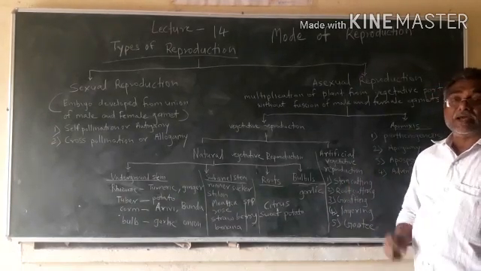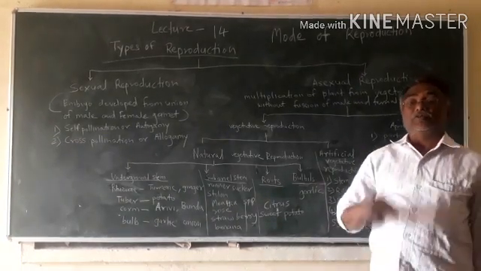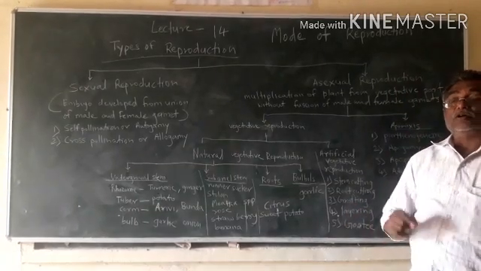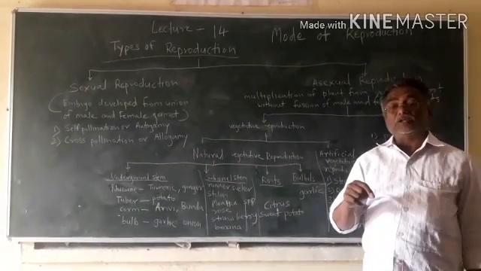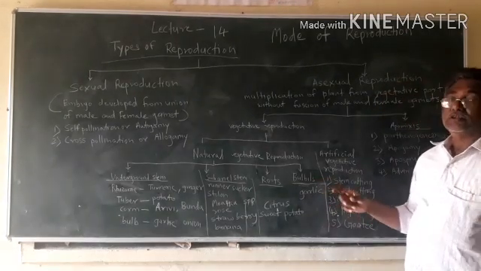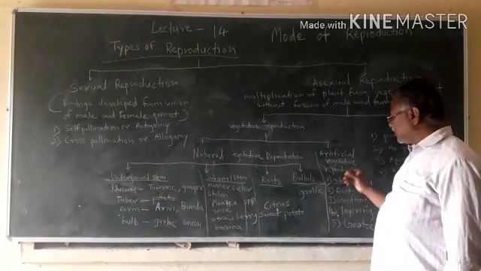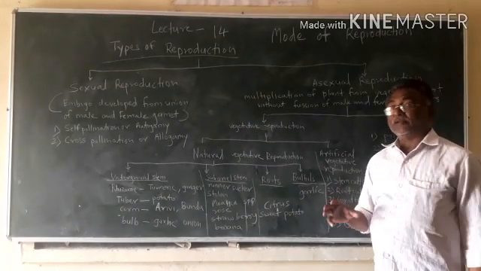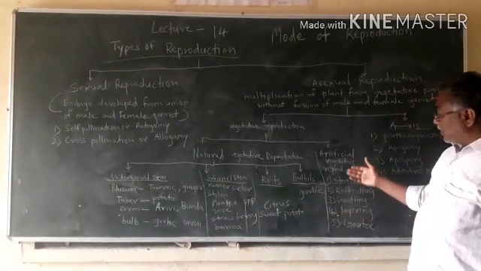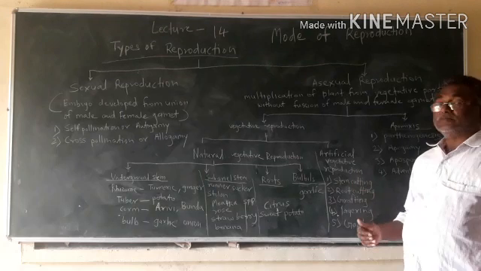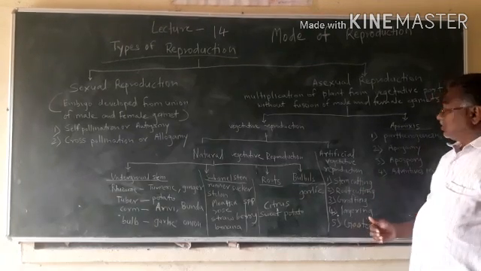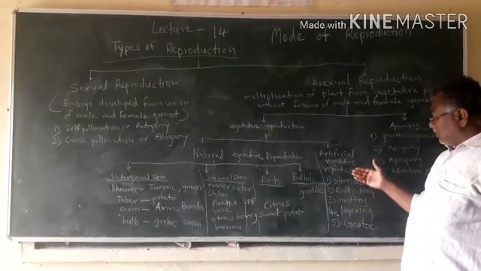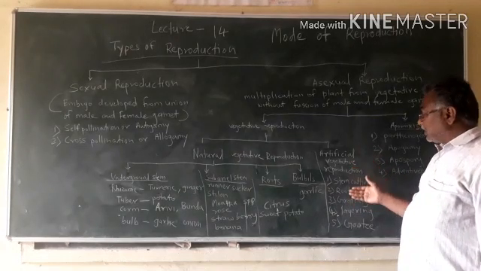In this, man has to take some efforts for reproduction or multiplication of plants. Under the guidance of man, plants are multiplied by taking effort.